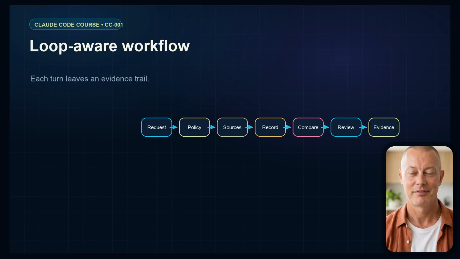A loop-aware workflow is different. The agent starts with the request. It reads the screening policy. It queries approved sources. It records each result. It compares identifiers. It asks for review when confidence is low. It writes an evidence trail. The answer may look similar on the surface, but the second workflow can be inspected, improved, and governed.